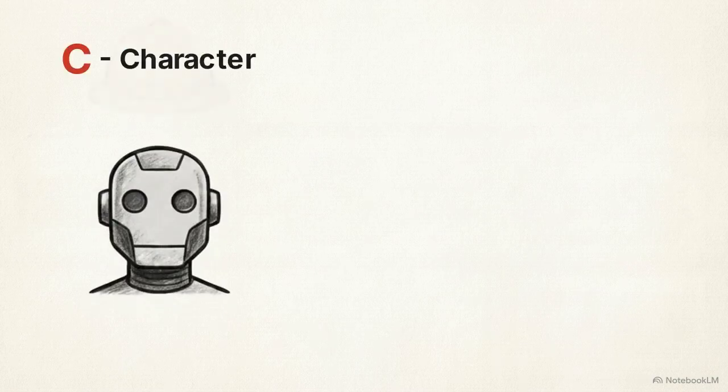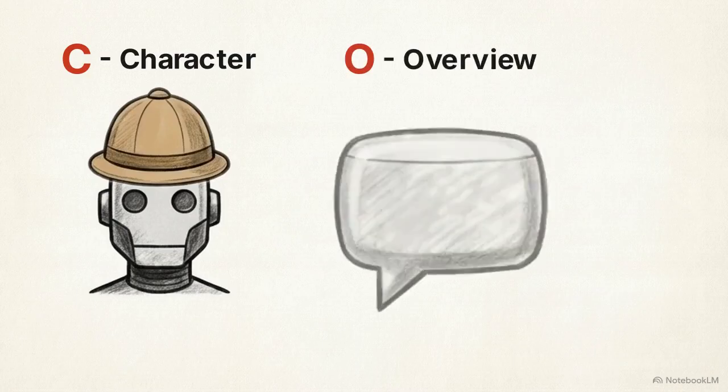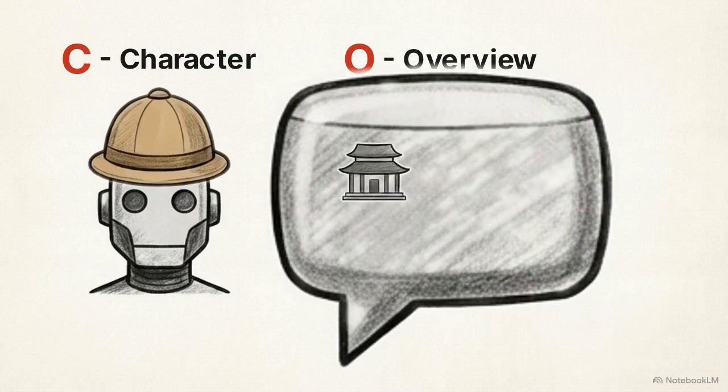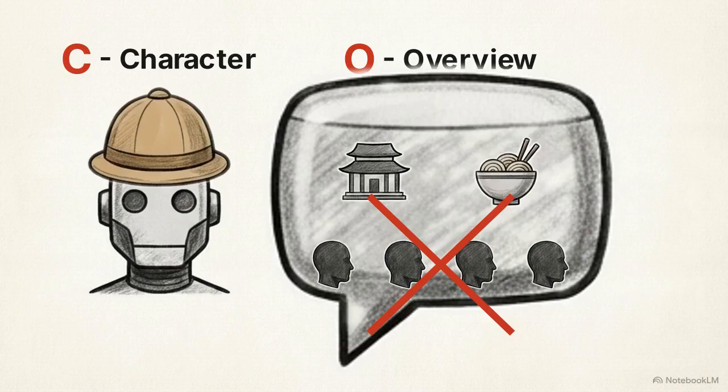First is C, character. Putting an expert hat on the AI, like a senior travel guide, narrows its focus. O is overview. You provide specific context. For Kyoto, specify you prefer ancient temples and ramen, avoiding lines. This prevents the AI from making broad assumptions.